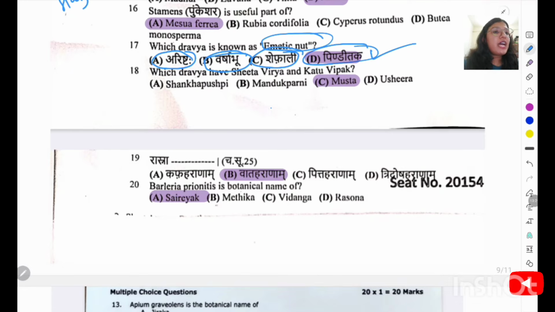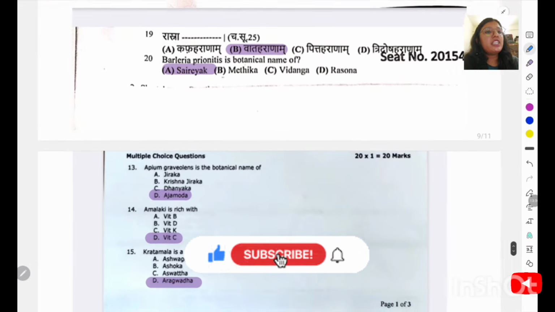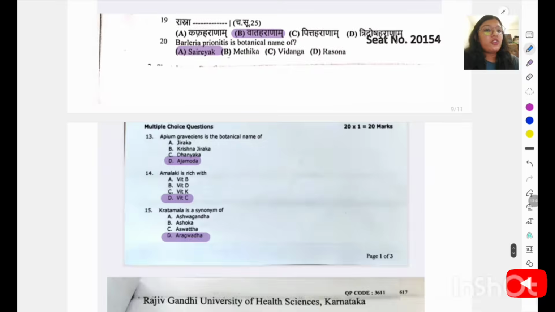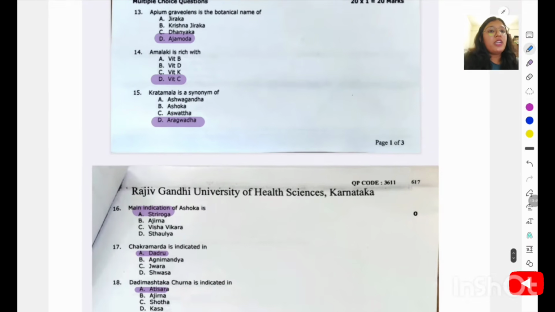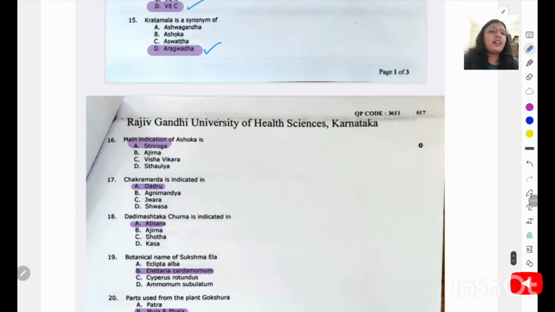Which Dravya has Shita Virya and Katu Vipaka? So Musta is having Shita Virya and Katu Vipaka. Rasna is having Agrya Karma for Vata Haranam. Barleria prionitis is the botanical name of Saireyaka. Next 20 set questions. Apium graveolens is the botanical name of Ajamoda, which belongs to the Apiaceae family. Amalaki is rich in vitamin C. Kritya Amalakam, that is Ayurveda, you can guess the answer.